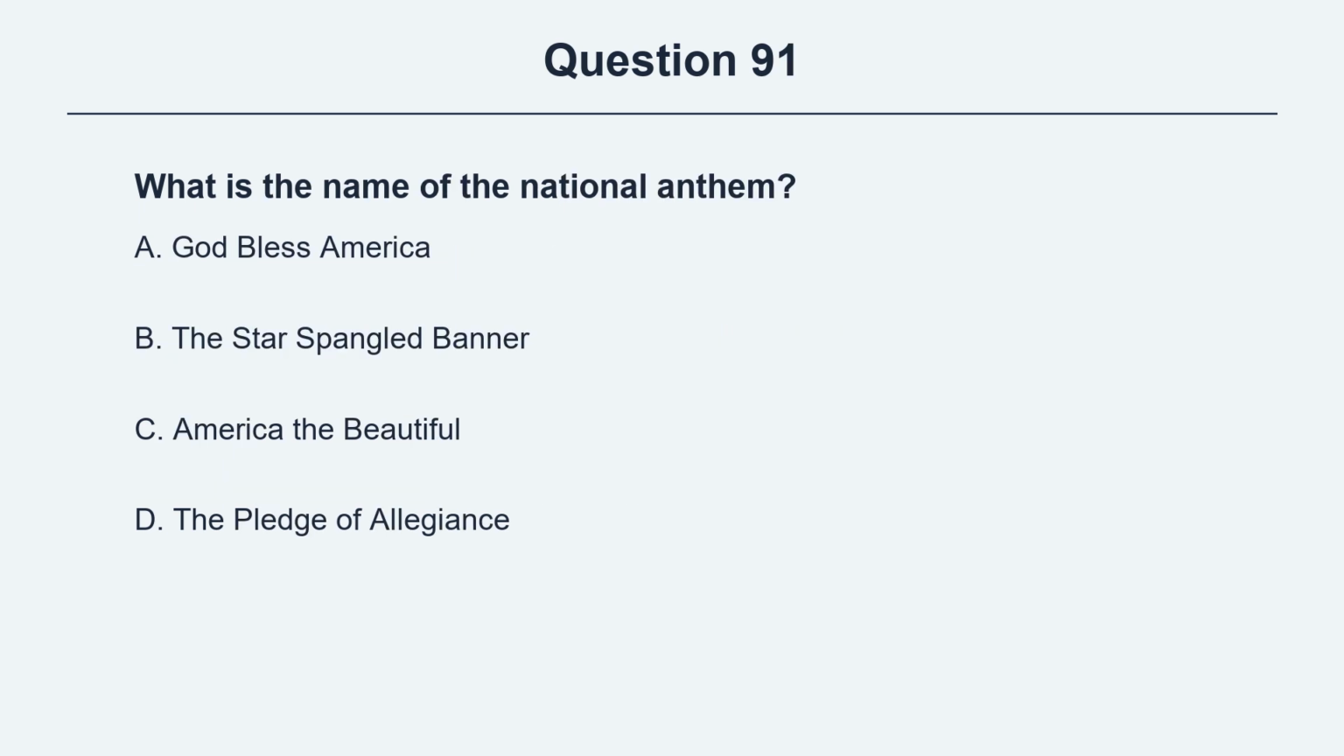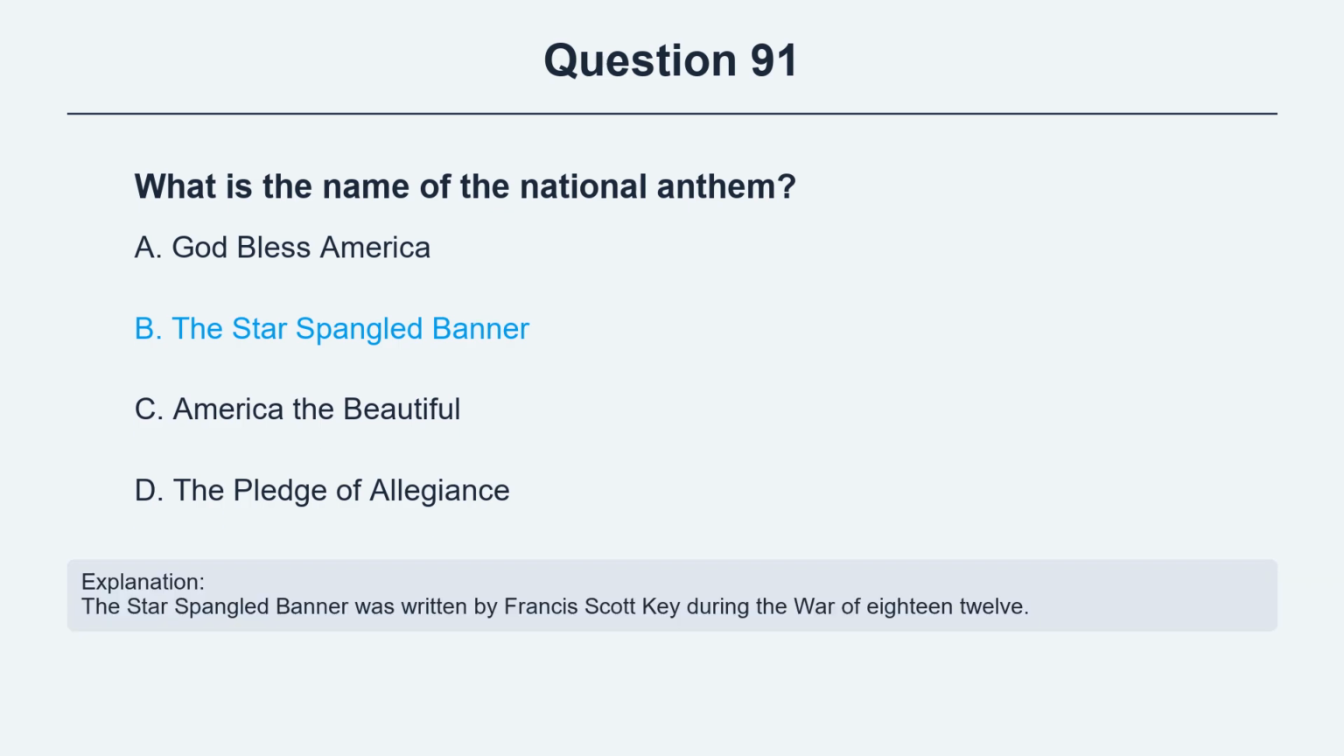Question 91. What is the name of the national anthem? Option A, God Bless America. Option B, the Star-Spangled Banner. Option C, America the Beautiful. Option D, the Pledge of Allegiance. The correct answer is option B, the Star-Spangled Banner. Explanation. The Star-Spangled Banner was written by Francis Scott Key during the War of 1812.